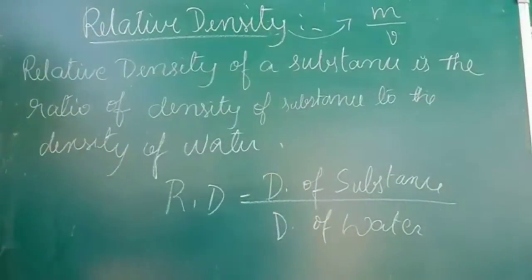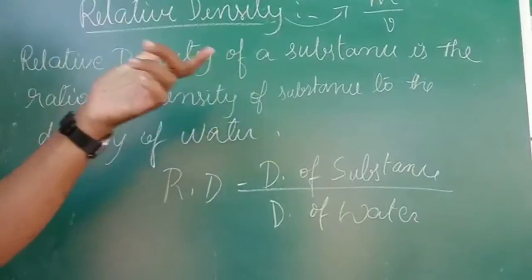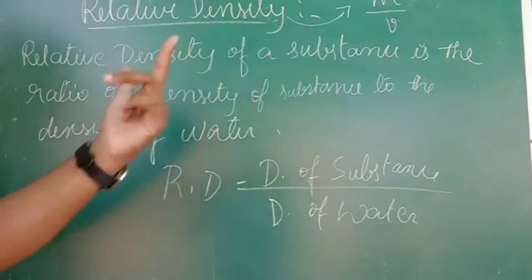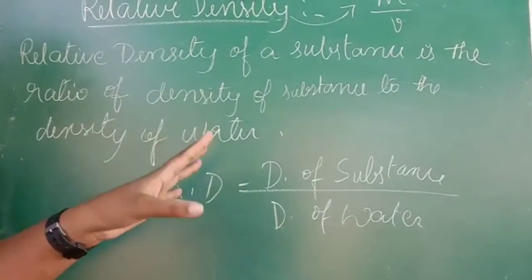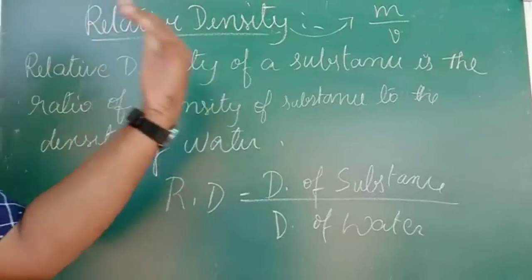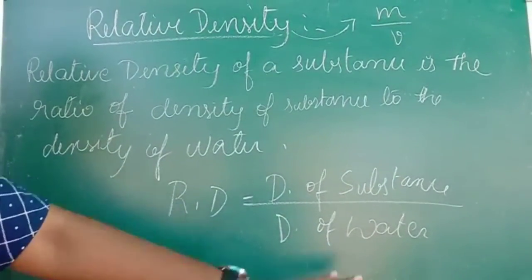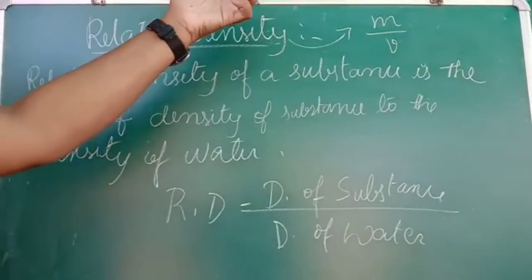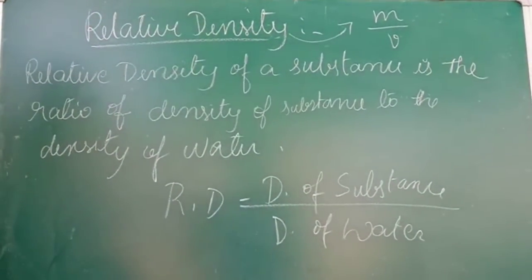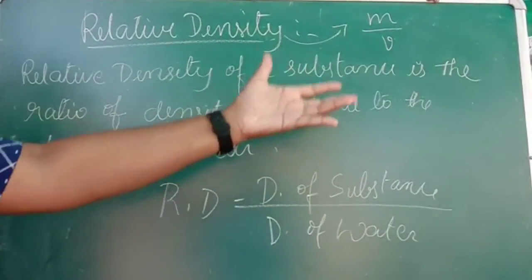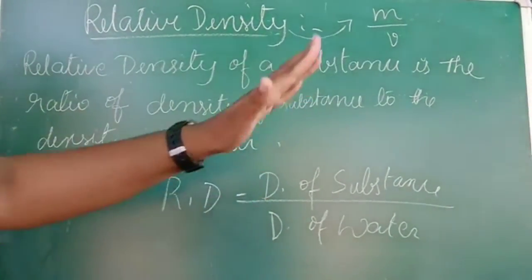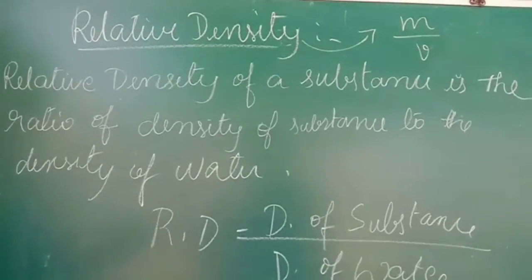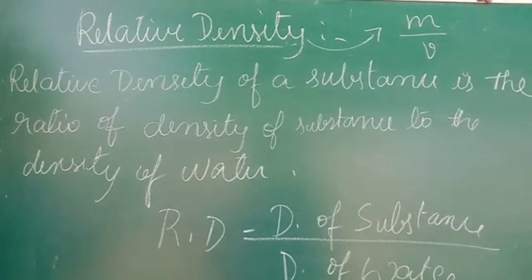Now what is this relative density? Relative density of a substance is a ratio of two densities: the density of a substance as well as the density of water. Relative density means the density of a substance divided by the density of water. Such type of density we call relative density. Very important, students. What is relative density? The ratio of density of substance divided by density of water is called relative density. So here ends the topic relative density, and here ends the whole chapter gravitation.